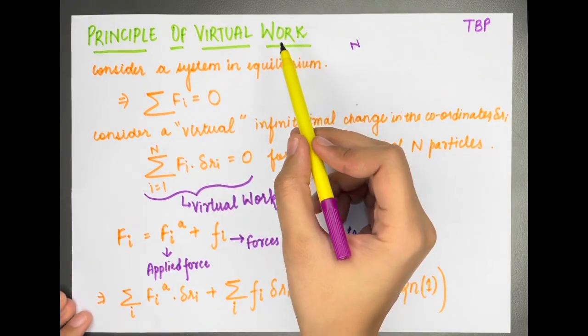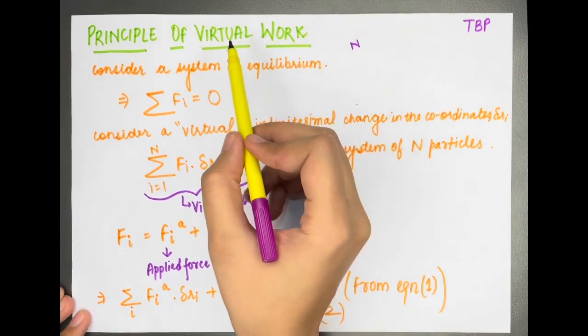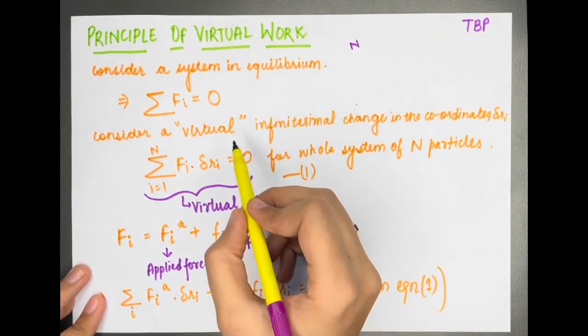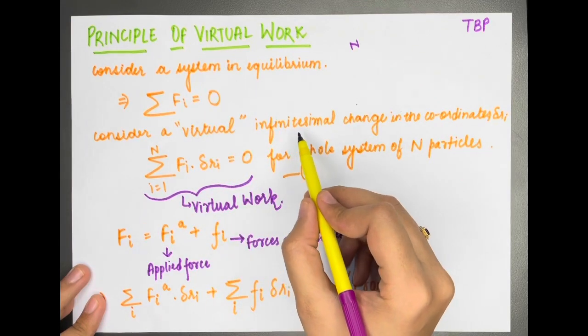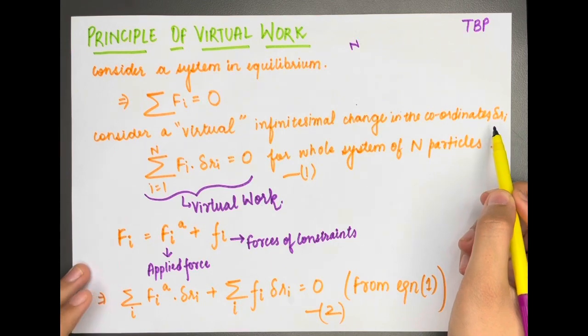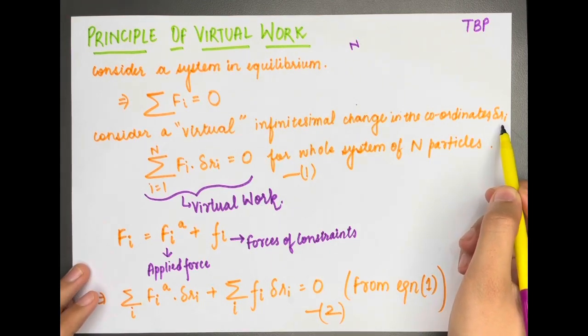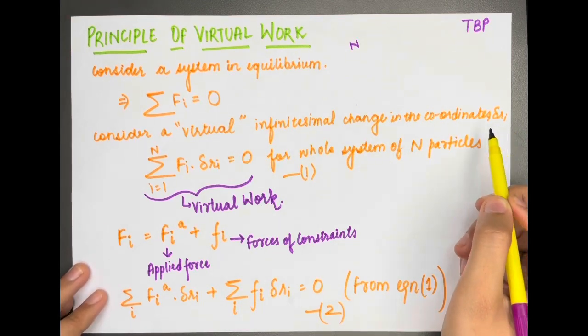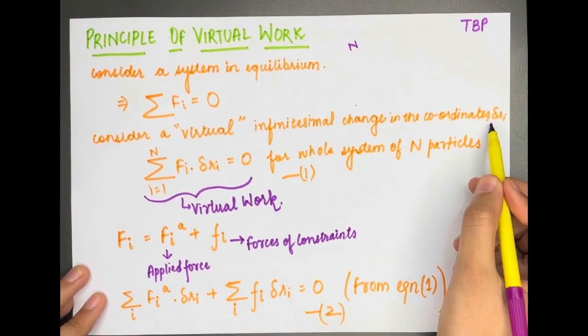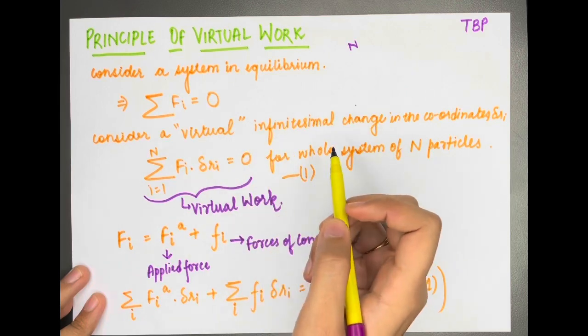We know what is work, but what do we mean by virtual work? Now, consider an infinitesimal change in the coordinate del Ri. That means the change in displacement is del Ri, but this change is done with no change in time. That means the displacement is a virtual displacement.